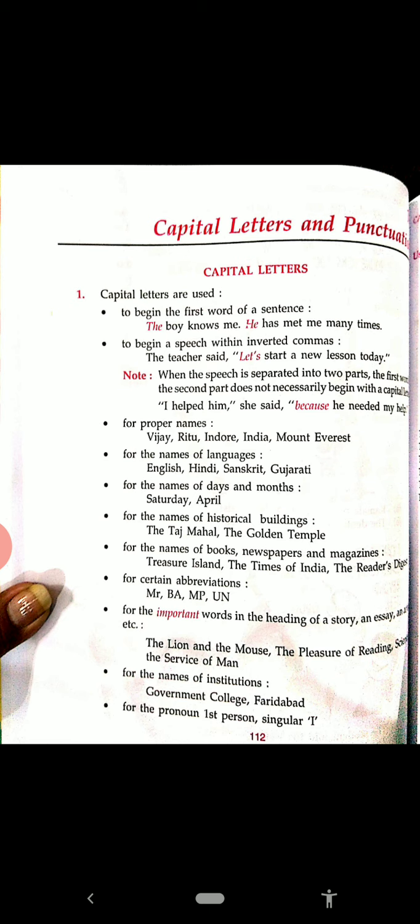Now for the names of institutions: Government College Faridabad, the name of our institution. The first letters are capital. And the last one is for the first person singular pronoun I. I is always capital wherever it may be. So I think it is clear to you. Let us try to solve one exercise on the basis of these capital letters. See here.